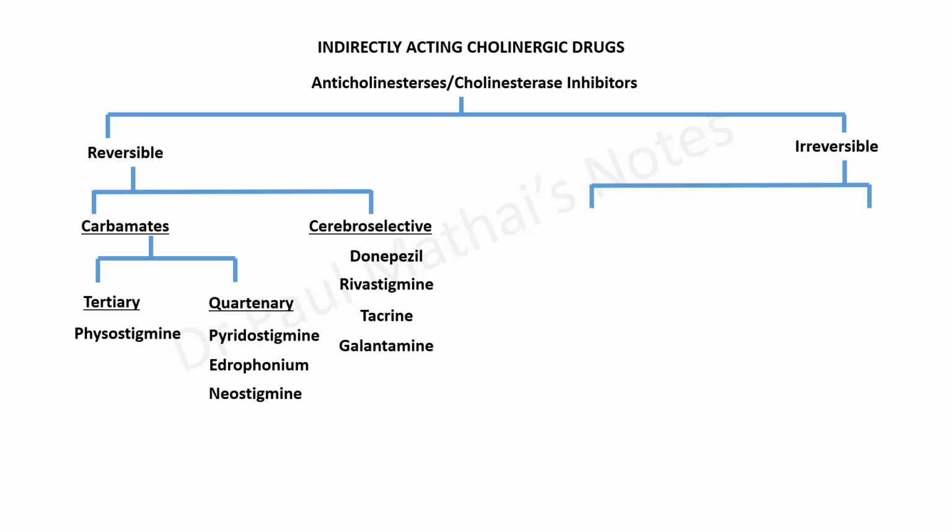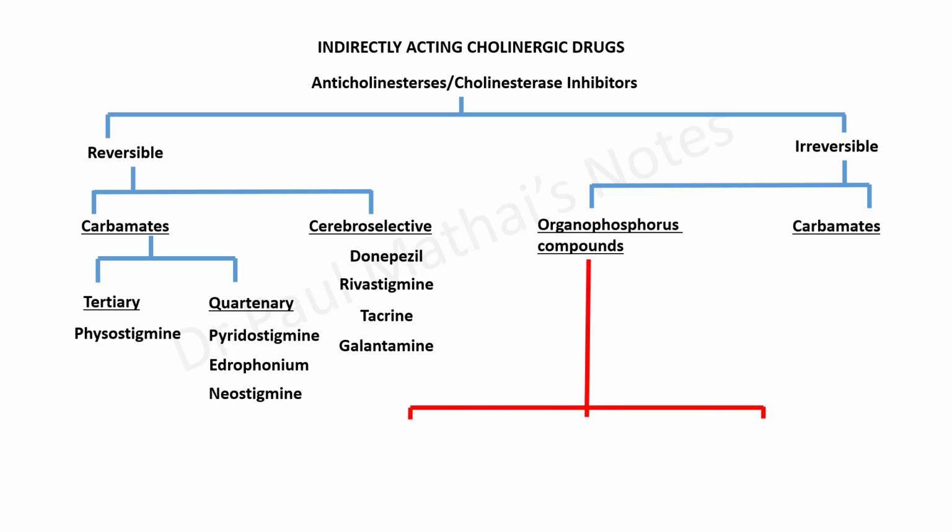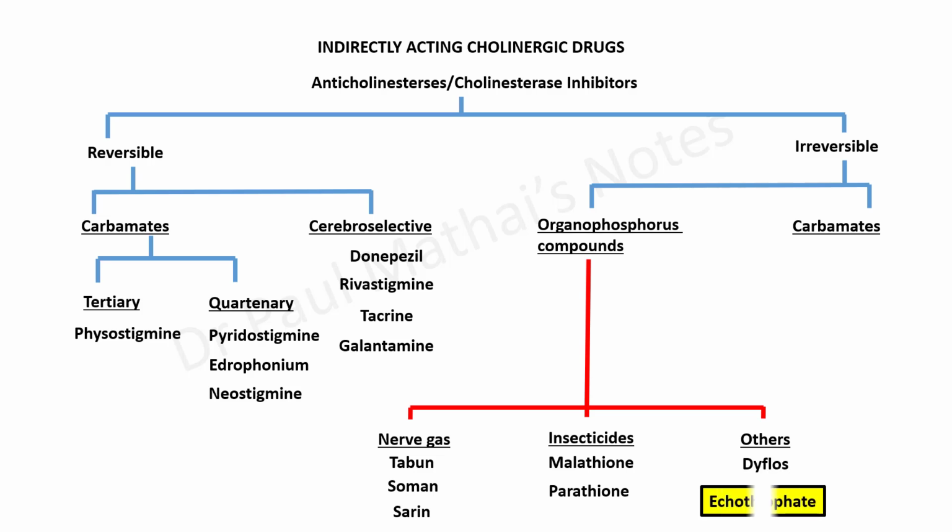Now, the irreversible indirectly acting cholinergic drugs may be classified broadly into two: the organophosphorus compounds and the irreversible carbamates. The organophosphorus compounds may again be classified broadly into three: the nerve gases, insecticides, and others. Some examples for nerve gases include soman, tabun, and sarin. There are many examples for organophosphorus insecticides. Two of the most famous ones include malathion and parathion. Other organophosphorus compounds include compounds such as diflos and ecothiopate.